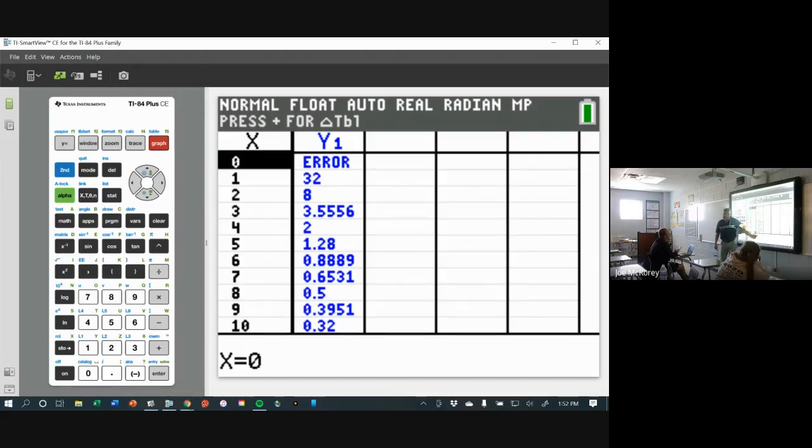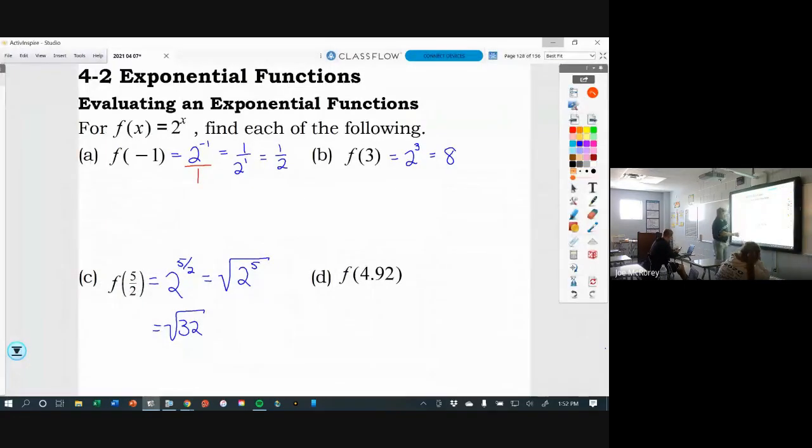So to simplify the square root of 32, the biggest number here is going to be 4 root 2. So that's the answer. The square root of 32 is 4 square roots of 2.